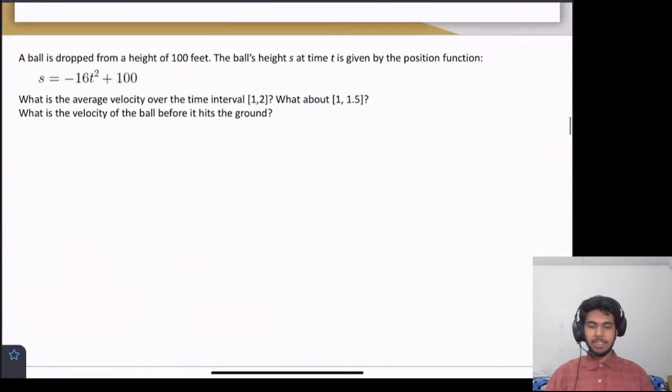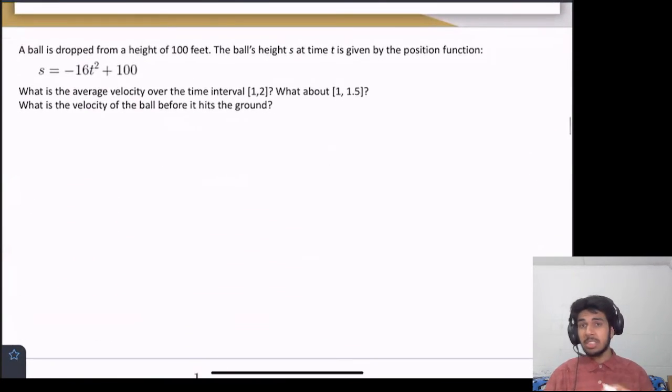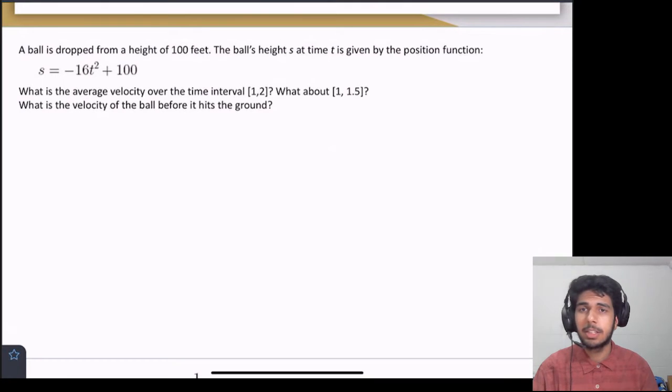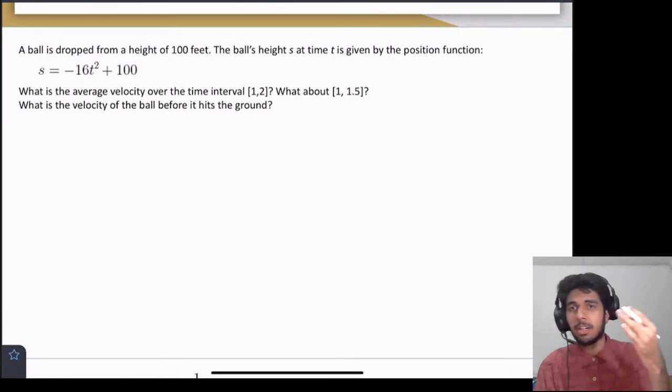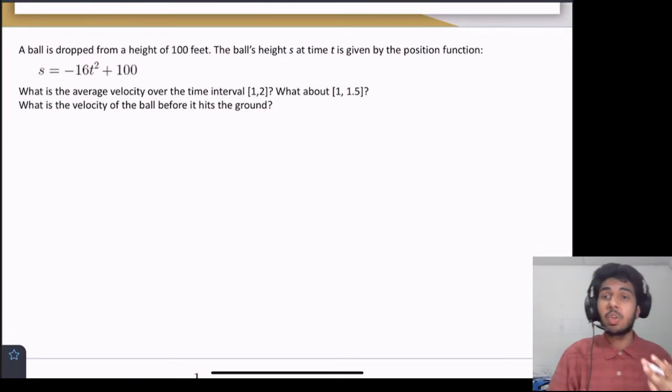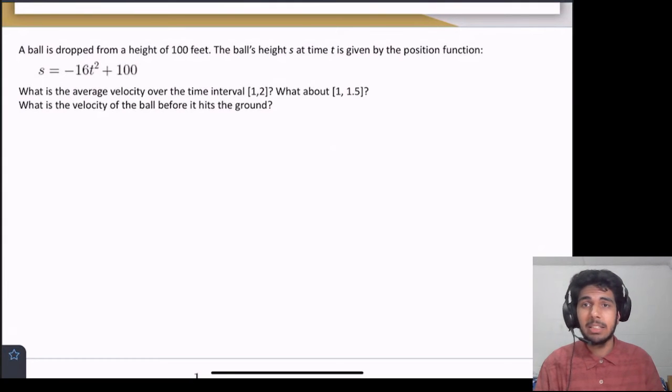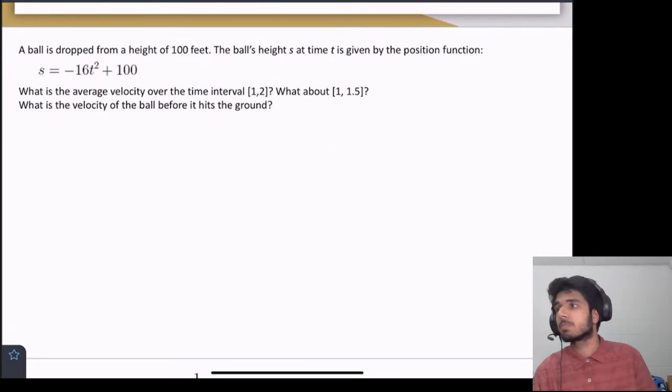Okay, so now this is sort of like a physics problem, but we do see a lot of physics problems in calculus, calculus BC. So we can read this. A ball is dropped from a height of 100 feet. The ball's height s at time t is given by the position function, which is that. So now it's asking us, what is the average velocity over some time interval? In fact, 2 time intervals. And then what is the velocity of the ball before it hits the ground? Okay.